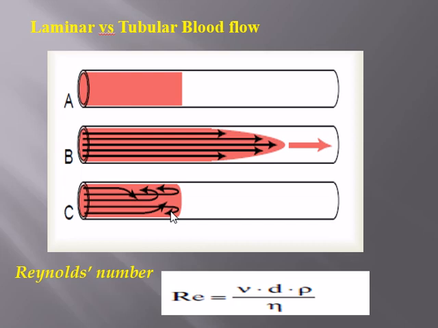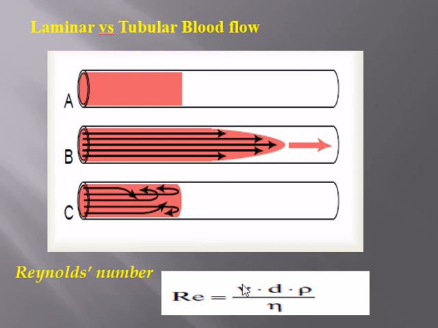The pipe is not rigid, just like the vessel wall, and when you press it, there is turbulence in the flow. The same turbulence occurs in the blood flow in you and me as well. The extent to which turbulence occurs is given by the Reynolds number. What is the Reynolds number? The Reynolds number is V d rho over eta.